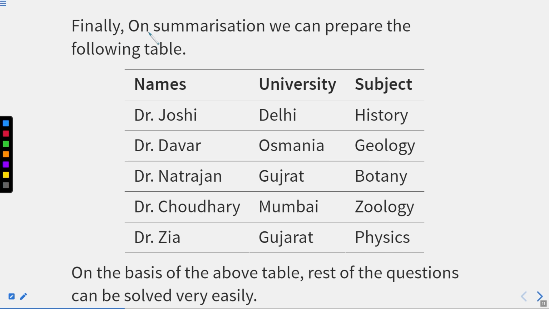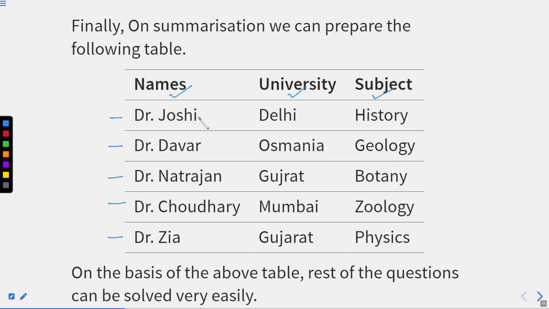Now, finally, on summarizing, we can prepare a table. The first column is for the name, the second is for the university, and the third is for the subject. In the first column, we have all five professors, that is Dr. Joshi, Dr. Davar, Dr. Natarajan, Dr. Chaudhary, and Dr. Jia.